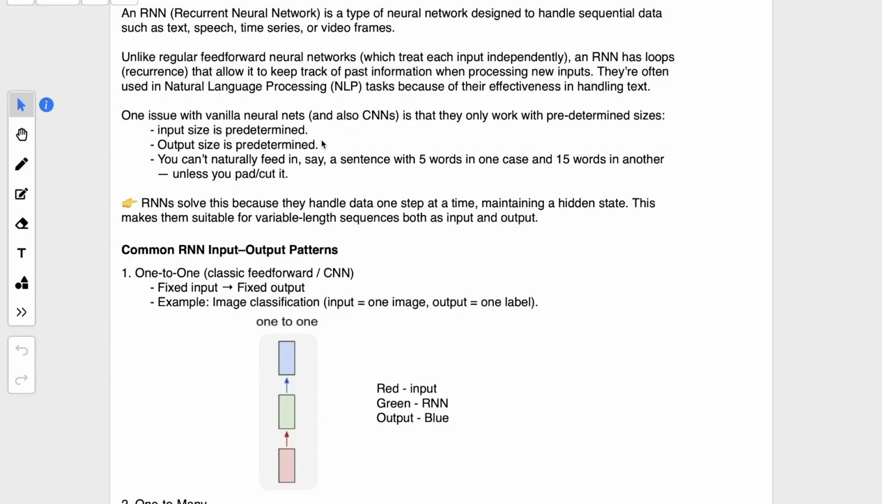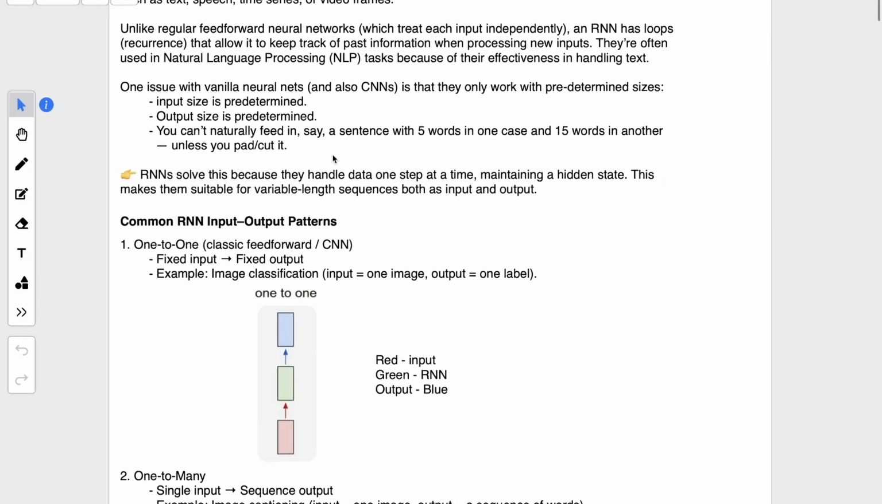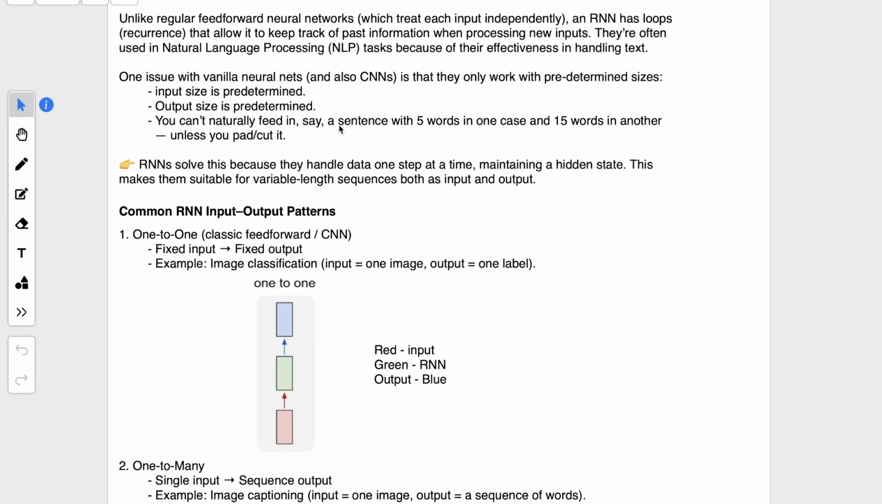But in these kinds of neural networks, the output can be multiple, and the input sequence can also change with time. For example, if you pass a sentence to an RNN, the sentence can be as big as it can be. It can be 5 words, 10 words. So input size can change at runtime. You can't naturally feed in a sentence with 5 words in one case and 15 words in another case. You cannot do it unless you pad or cut it.